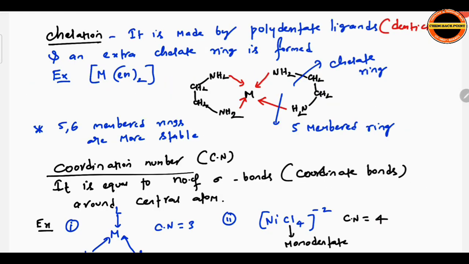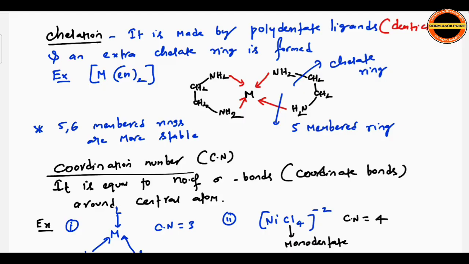Observe everyone, this one. Okay. Next continue. Next moving to chelation. What is chelation here? See, it is a phenomenon made by polydentate ligands. Chelation is mainly observed in case of polydentate ligands, meaning denticity greater than 1. An extra chelate ring is formed during this chelation process.